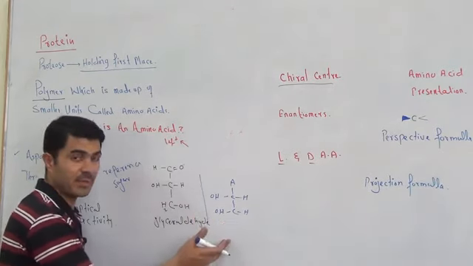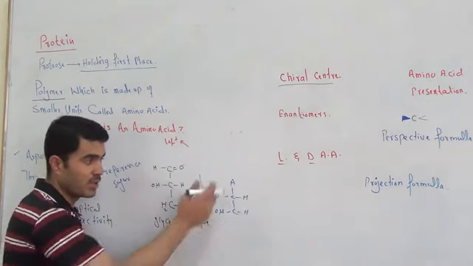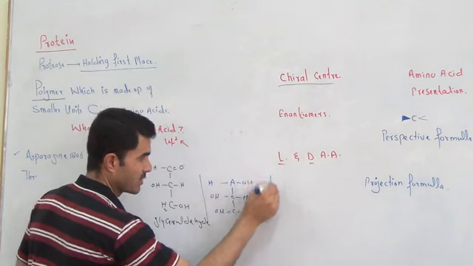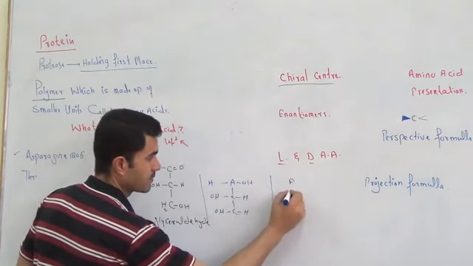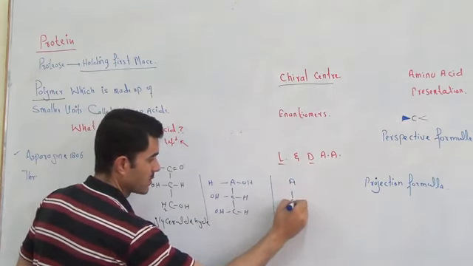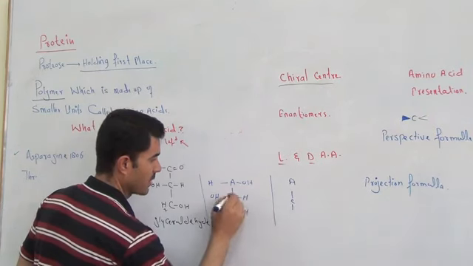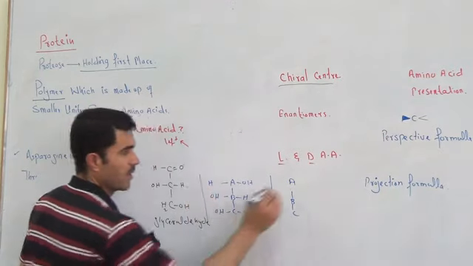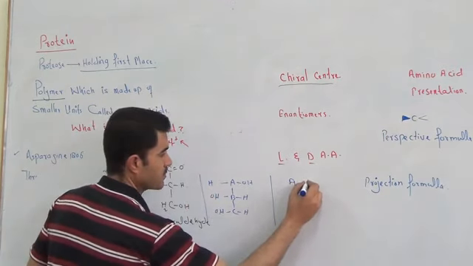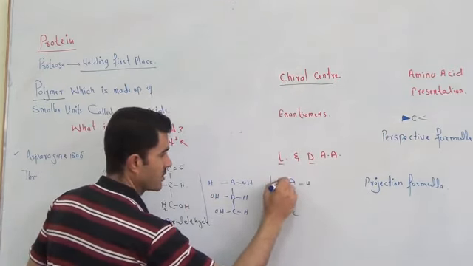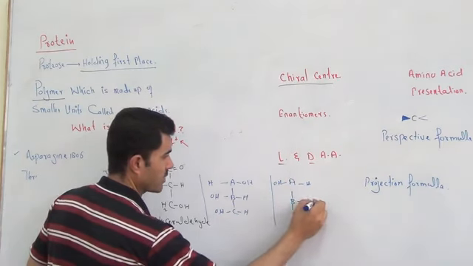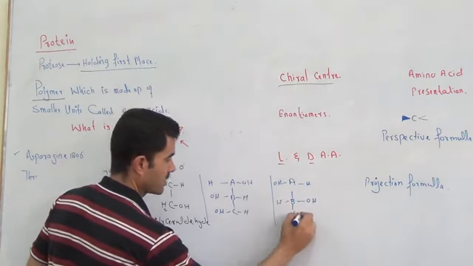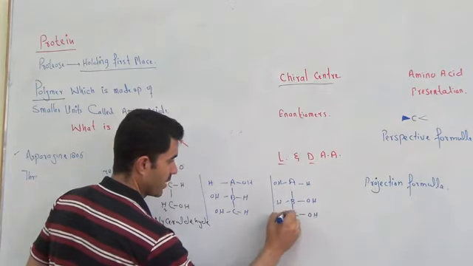We must give them some name. Although these compounds are very similar, let's suppose here is H and OH. Here is another compound. Sorry, A, B, C. A, B, and C. Here is H and OH. Here is OH and H, and here is OH and again H.